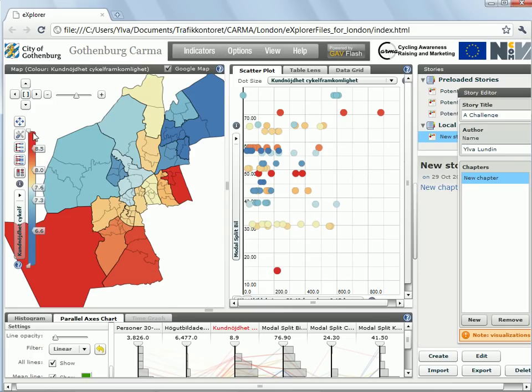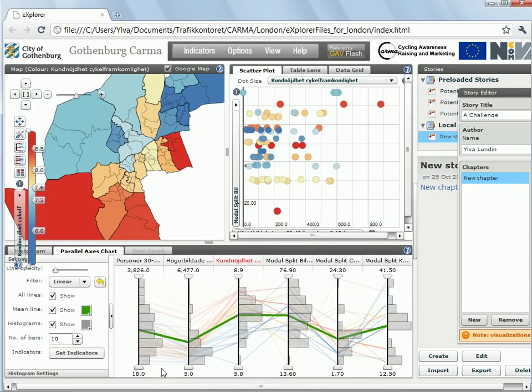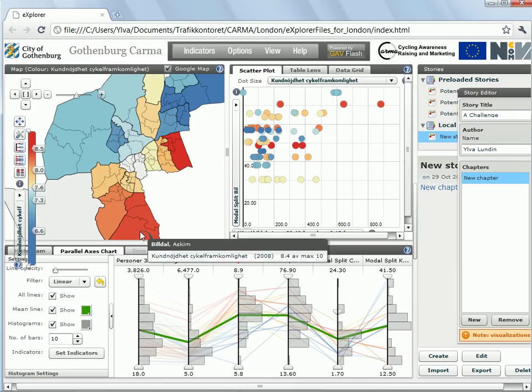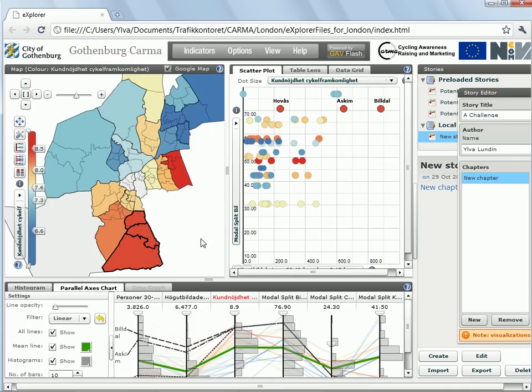The red areas here show where people are satisfied with the possibility to go by bicycle. And I want to change this down here, pull it up a bit, so I can filter away some extremes. And I can mark some areas here. Out here there are a lot of possibilities to go by bike, but still they use their cars a lot. So I mark these areas, and this is the view I want Camilla to look at, because here is a big challenge when it comes to cycling.